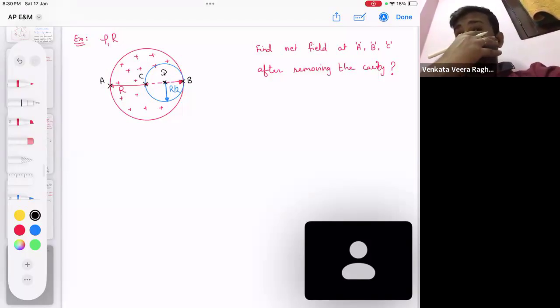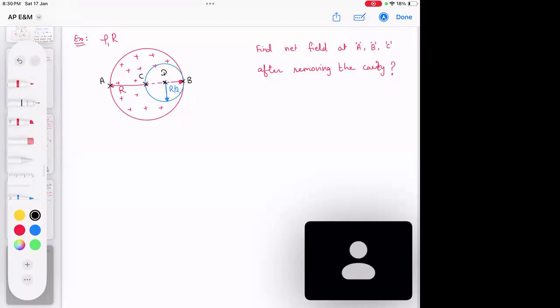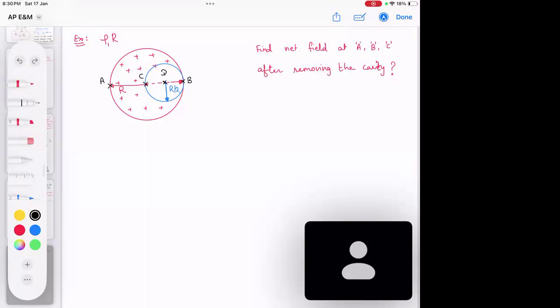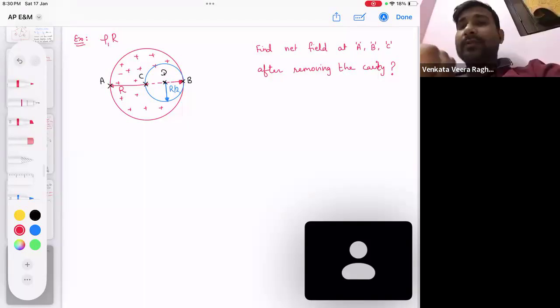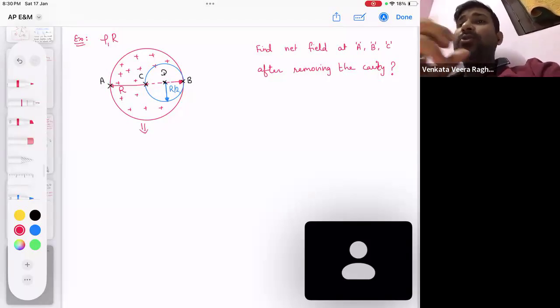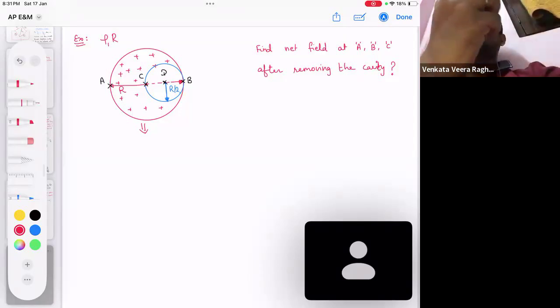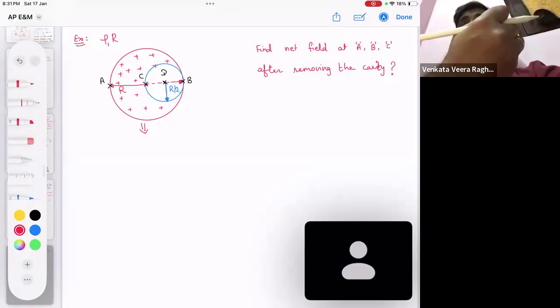How will you treat this question? Are you going to treat it as a positive and negative charge? Yes, positive charge of what radius sphere? R radius sphere and negative of R by 2. Very good. So we will take this question as if it consists of two spheres. Earlier it was a sheet, from that a disk is removed, so I considered two objects, one as sheet, other as disk. But here from the sphere another sphere is removed. So I will consider this question as two spheres.